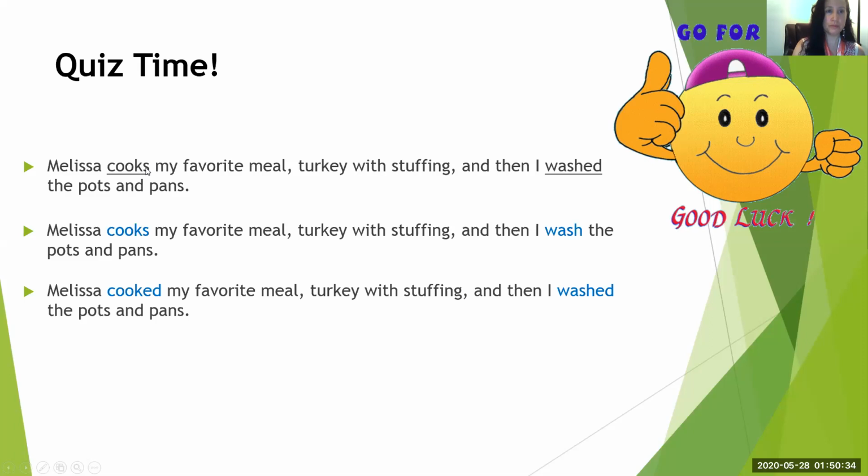Okay, in simple verbs, you have cooks and you have washed. These are simple verbs. The simple verb cooks is in the present tense. The simple verb washed is in the past tense. They're just simple verbs in one sentence. So how do we make these agree? Well, we have to choose.